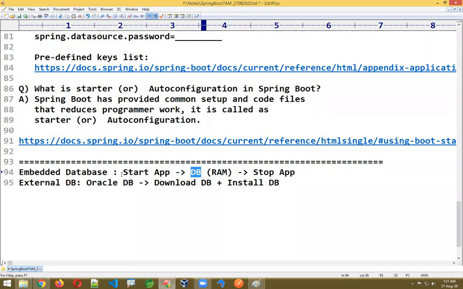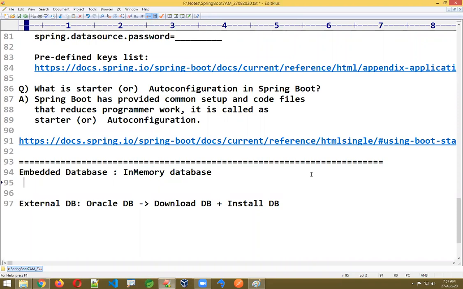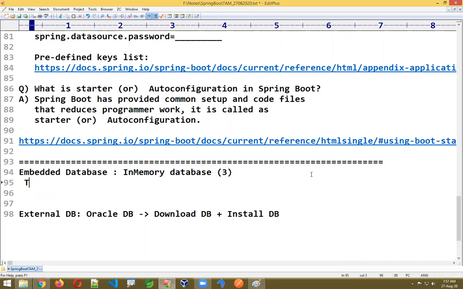So there is a concept of embedded database. These are also called in-memory databases. Spring Boot has provided 3 embedded databases that work on RAM.